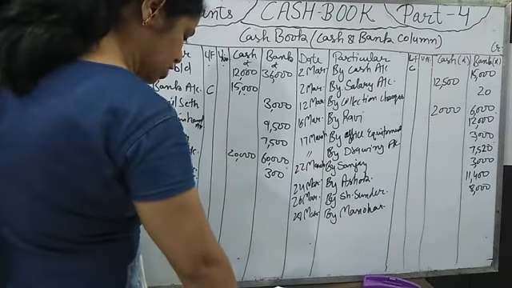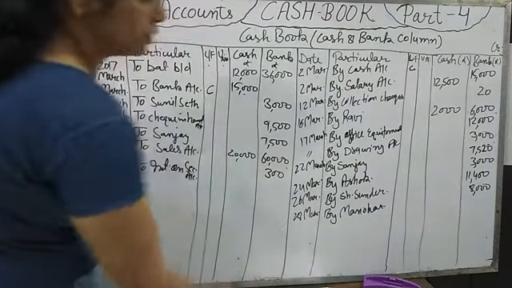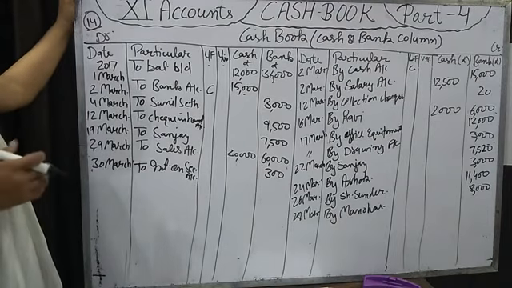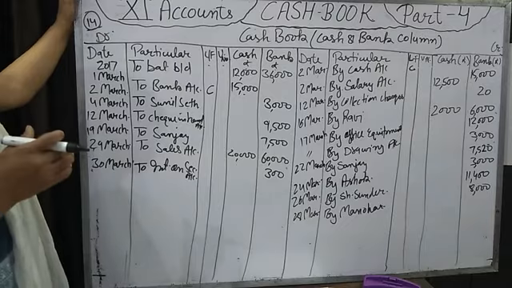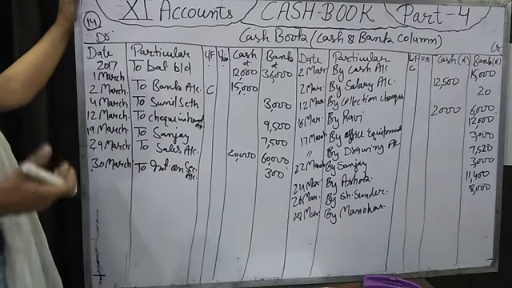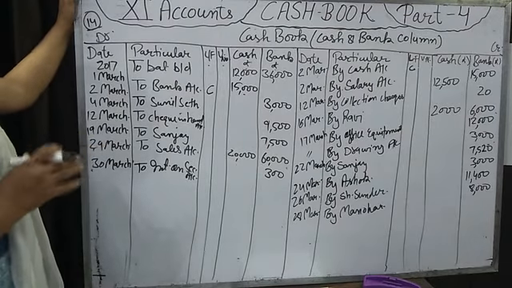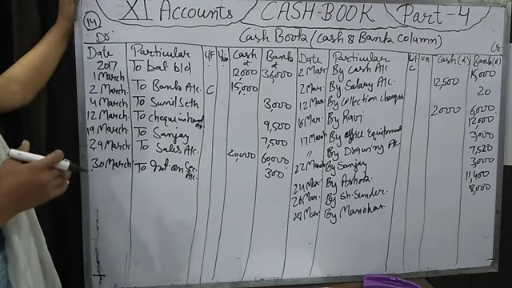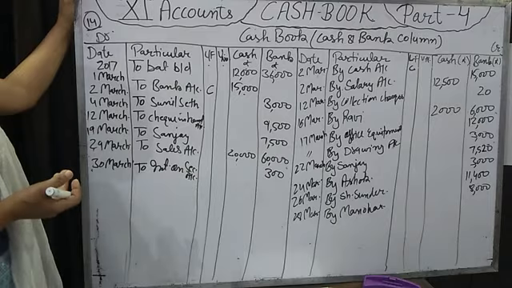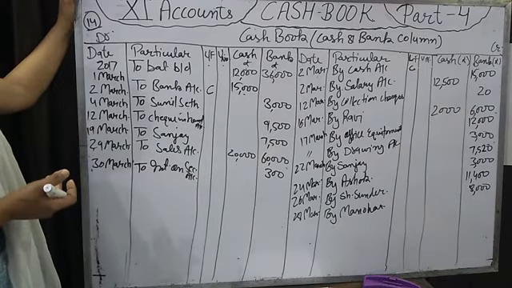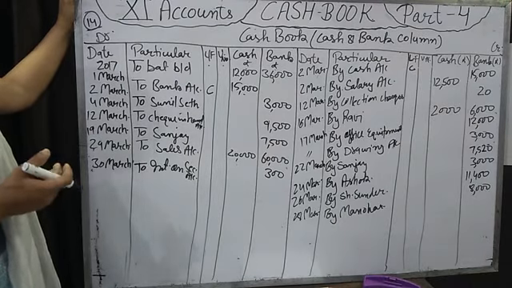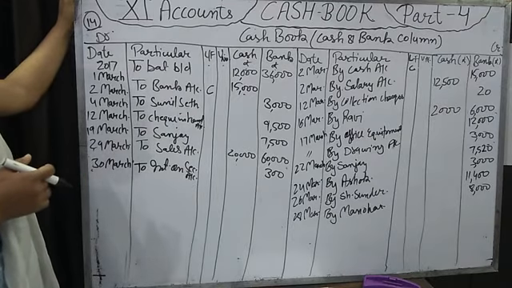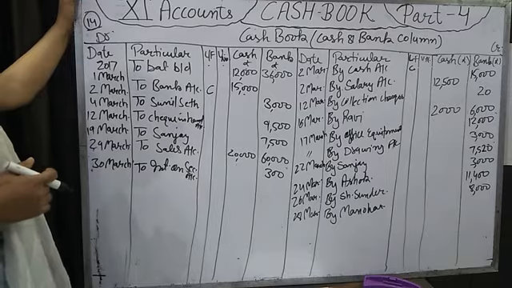Now next is deposit into bank cash retaining 10,000. For this entry, I have chosen this question because on the last date, for security purposes, any businessman will not keep so much cash balance in business. After retaining some amount in cash, the extra amount will be deposited to the bank for safety purposes. For that, we have to pass an entry for depositing into the bank account. But the amount is not given, how much amount we are depositing into the bank. But what is given to us?